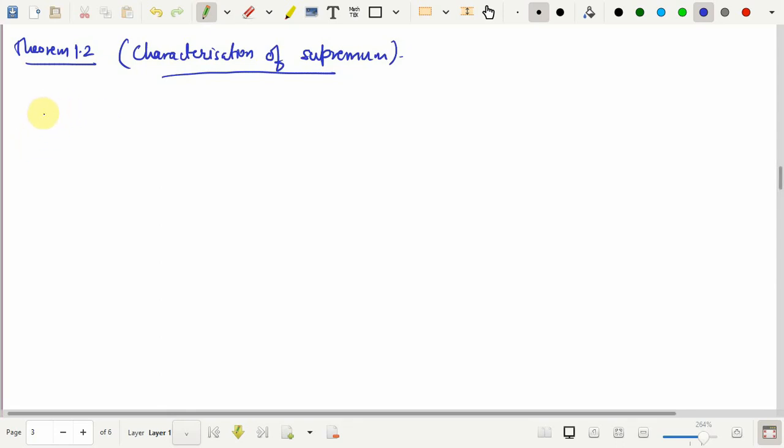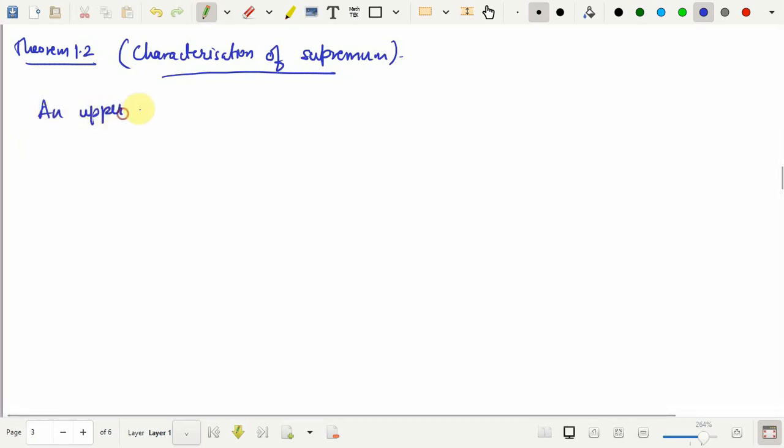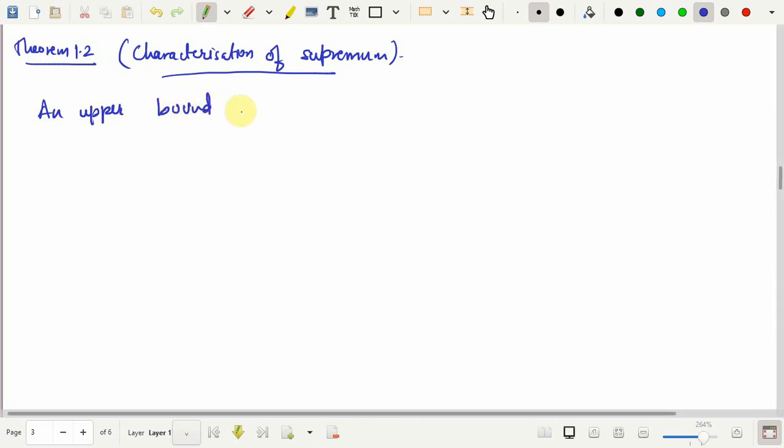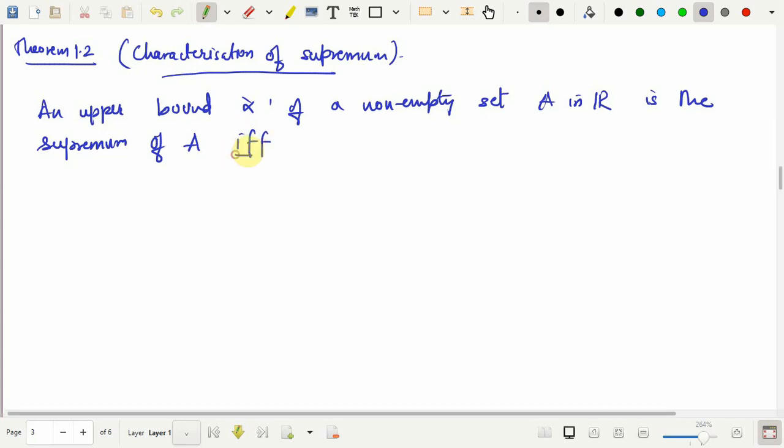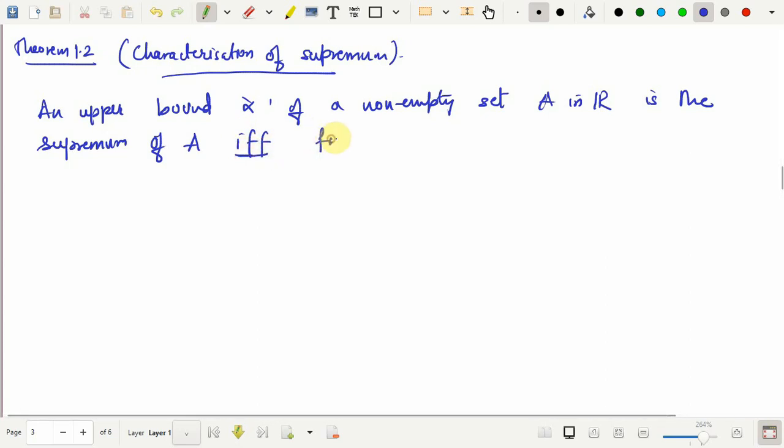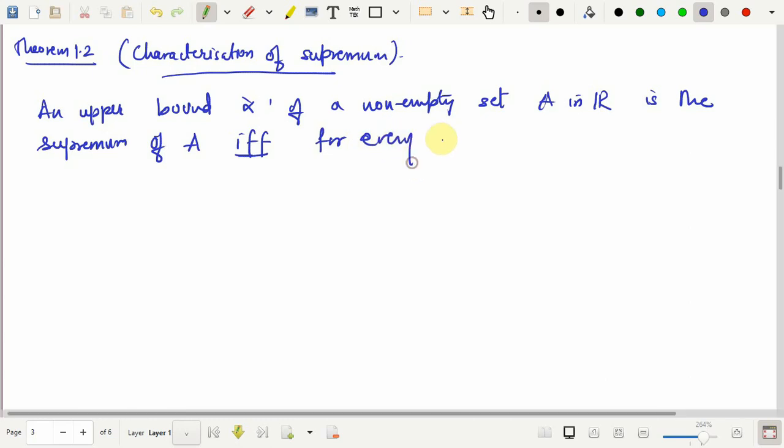An upper bound alpha of a non-empty set A in R is the supremum of A if and only if for every epsilon positive, for every positive real number, there exists x in A.